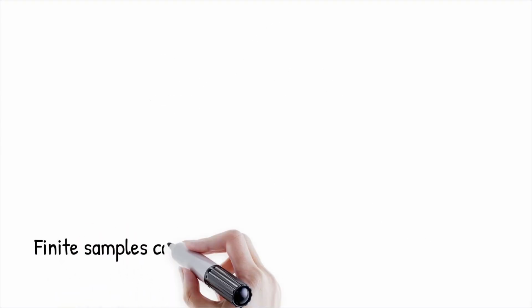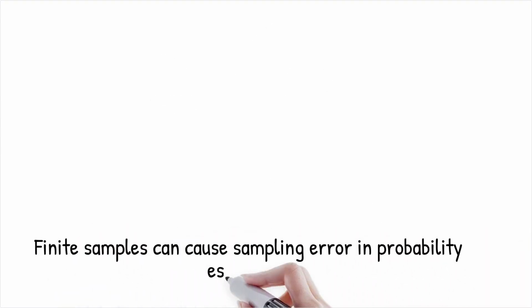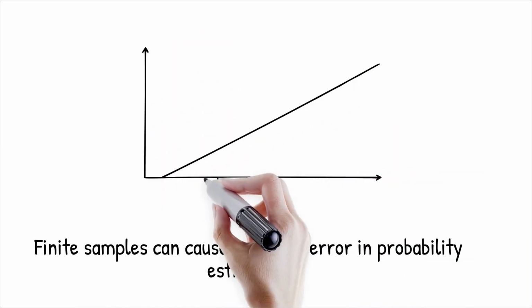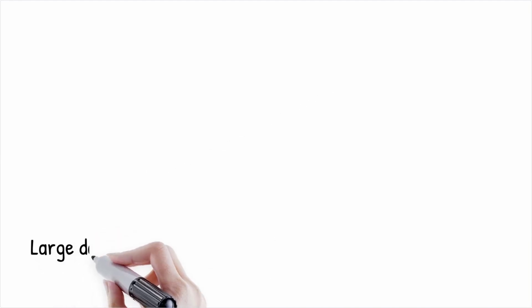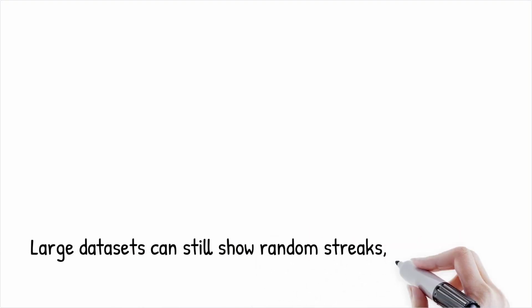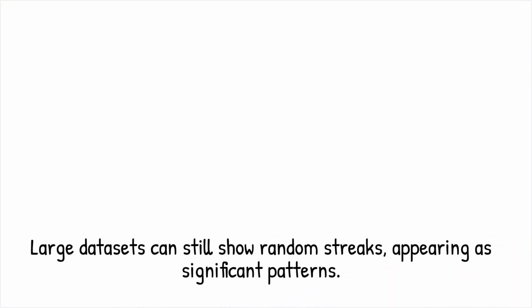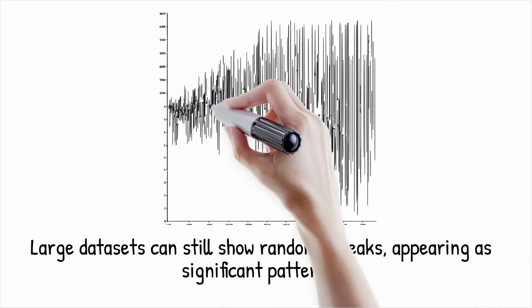In practical applications, probabilities are estimated using finite samples, not infinite repetitions. This introduces sampling error, where results deviate from the true probability simply because the sample size is too small. Even with large datasets, randomness can create temporary clusters or streaks that make patterns seem more significant than they are.